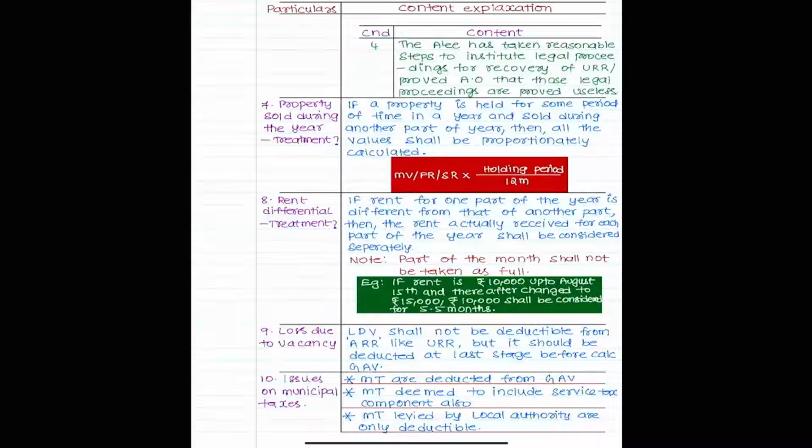Vacancy is your default by not giving the property on rent properly, so we don't want to give the advantage there. Both are not the same.